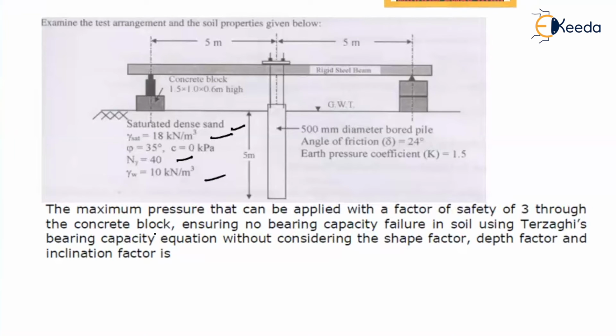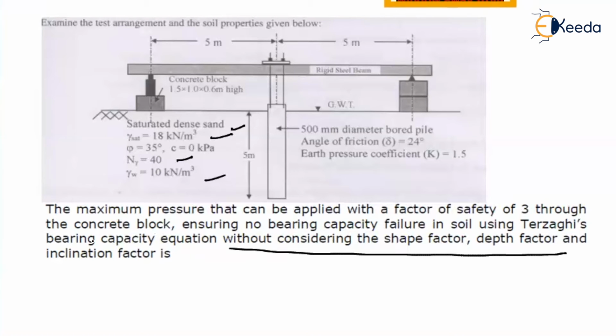In general, what is the equation? c N_c plus gamma D_f N_q plus 0.5 gamma B N_gamma, right? So what they've given: Terzaghi's equation without considering shape, depth factor and inclination factor. Understood? So we should not consider shape, we should not consider depth, we should not consider inclination.